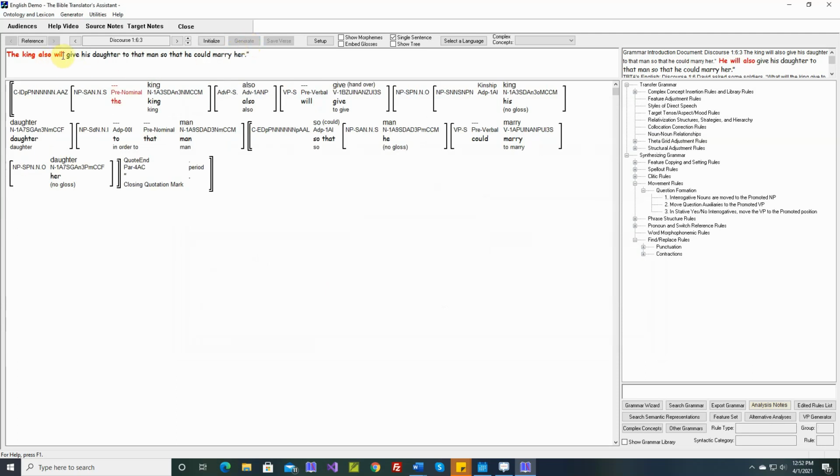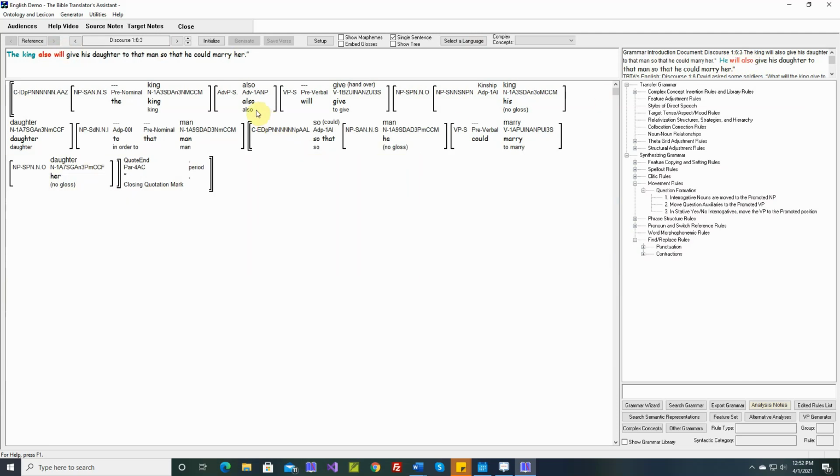The king also will give his daughter. The MTT said he. We'll ignore that when we're in single sentence mode. TBTA can't get the pronouns. The king also will give. He will also. Will also, that is better. He will also give. He also will give. This is better.